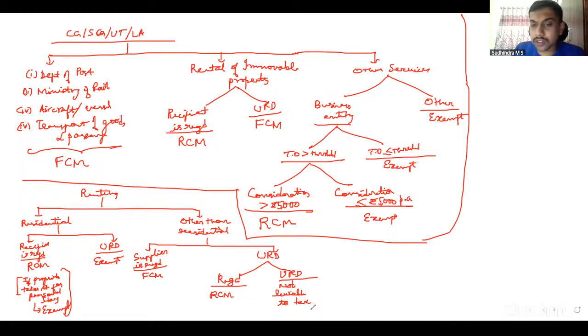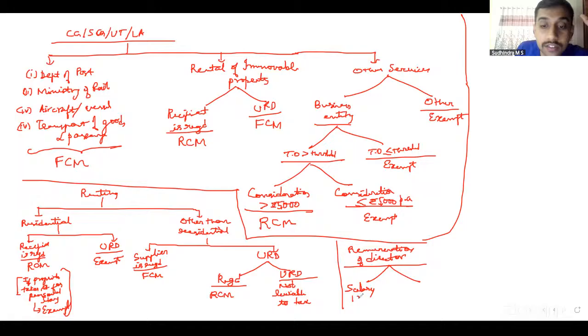Then one more point that we discussed was with regard to remuneration to directors. Services provided by director to the company in which he is a director, in the capacity as a director. The words in the capacity as a director are important. If he is providing in any other capacity, no RCM. And in the capacity as a director also, if he is an employee receiving salary where TDS is made under 192, then schedule 3 comes into picture, no RCM. If he is receiving it as other than salary, it could be sitting fees, it could be remuneration, all those cases where TDS is made under 194J, then RCM comes into picture. That is about remuneration to director.